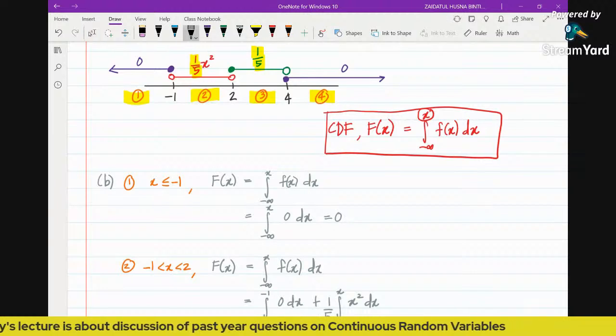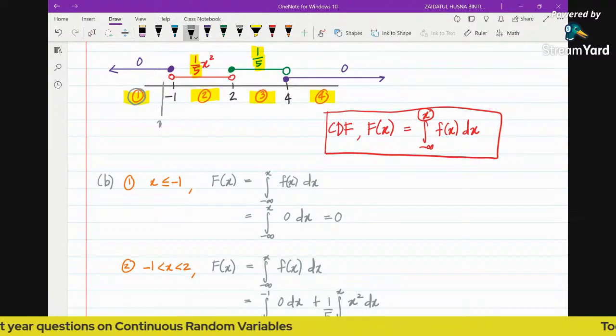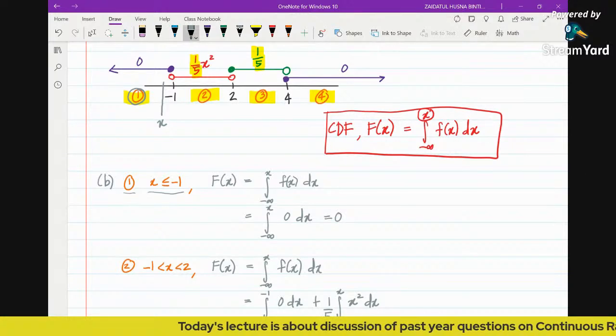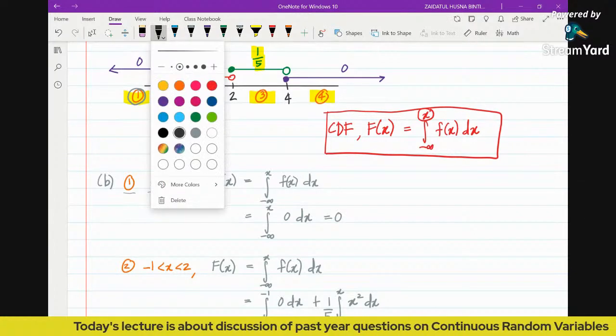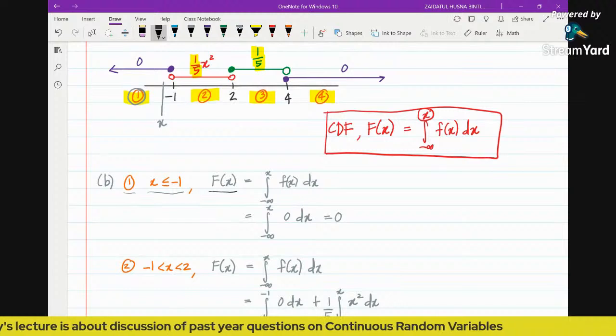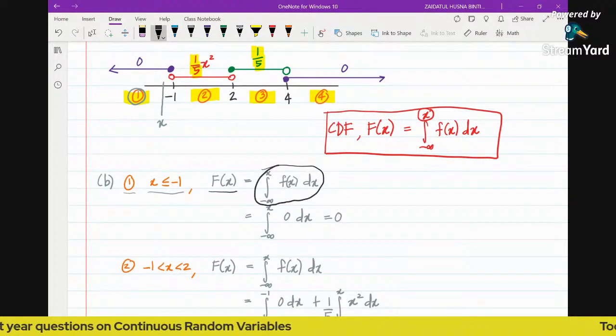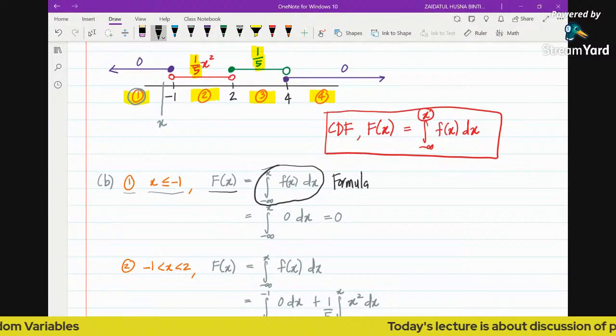For the first region, we put the x here. I copy down the interval x less than or equal to negative 1, and the CDF here is going to be this formula, from negative infinity to x.